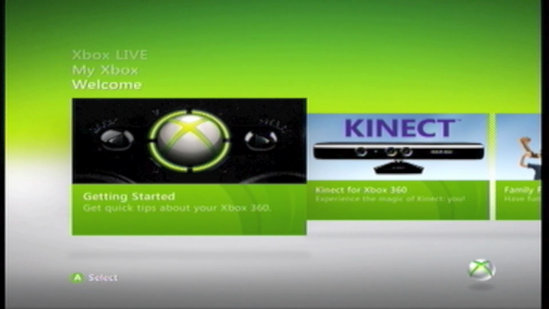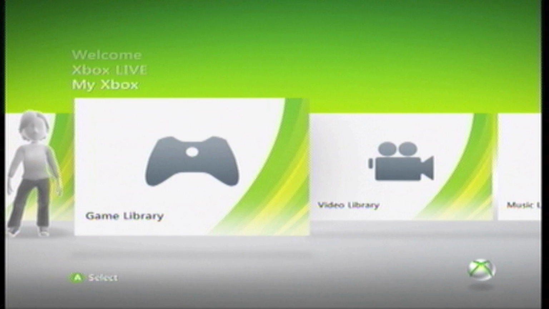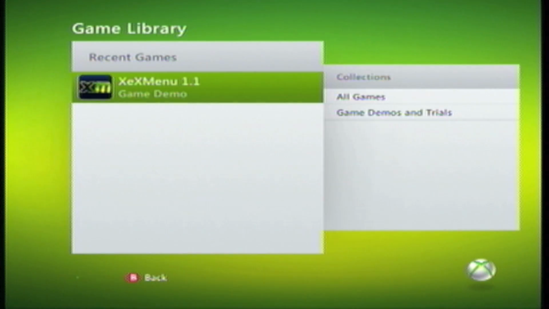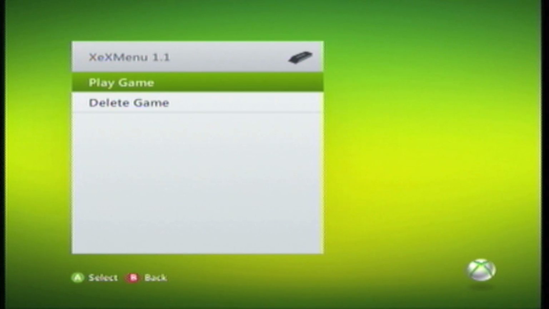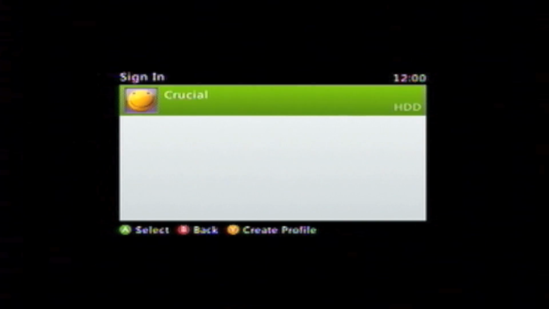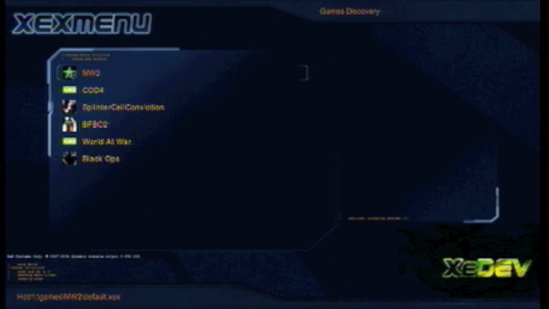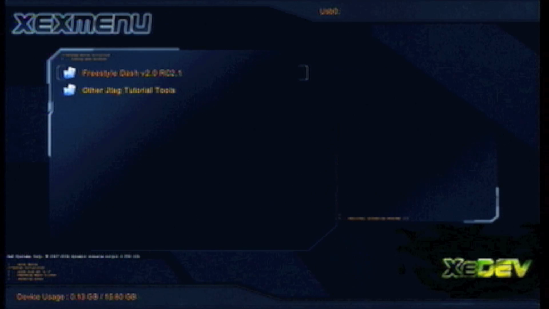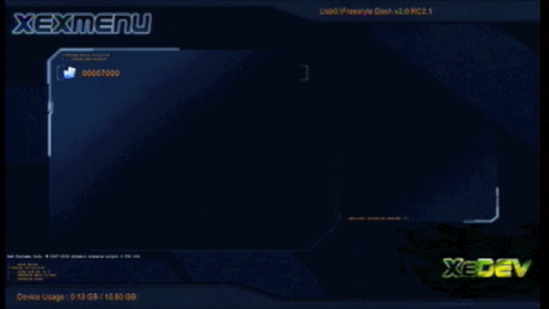Then go to your dash and go to your game library and boot up XEX menu. Okay, you're going to want to go to the USB as soon as it boots in, and you have to log in. So go to USB and open the folder, and copy this directory.